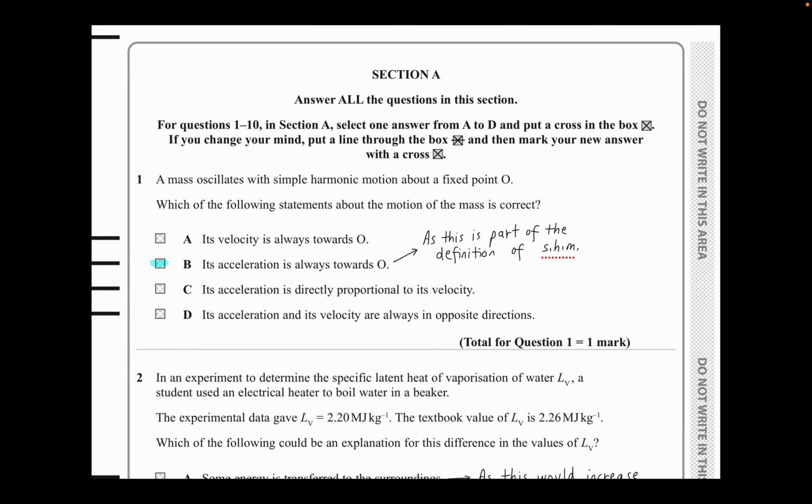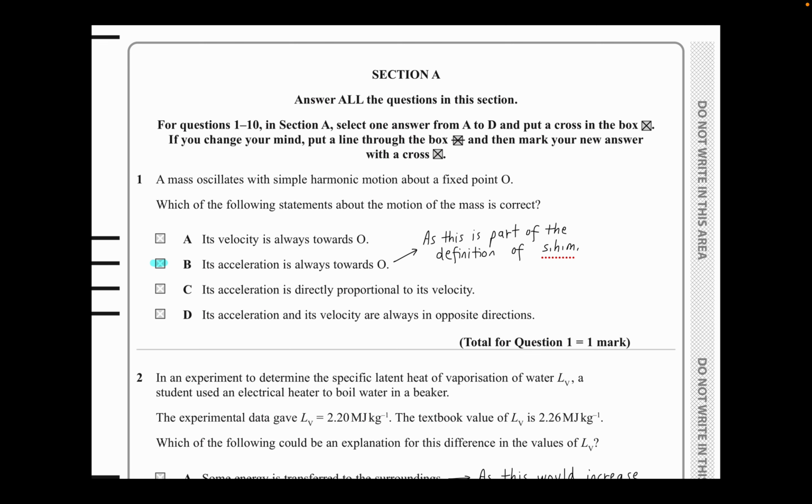So the first question is asking, a mass oscillates with simple harmonic motion about a fixed point O. Which of the following statements about the motion of the mass is correct? So as you guys can see, the answer would be B, its acceleration is always towards O. Okay, so now we need to know the reasoning why we're choosing this answer. Why can't it be A, C, or D?